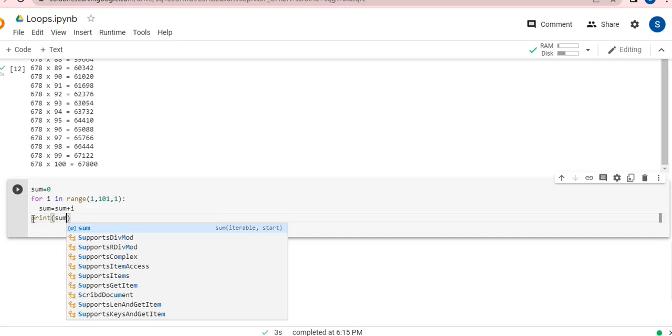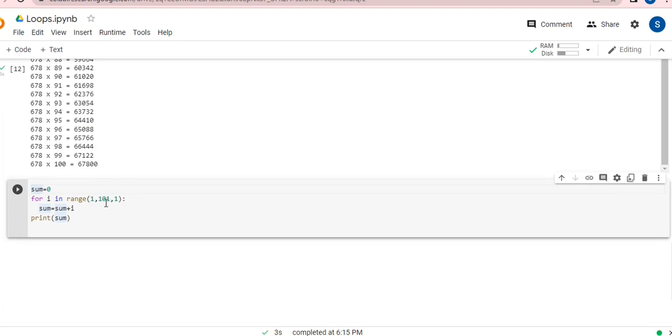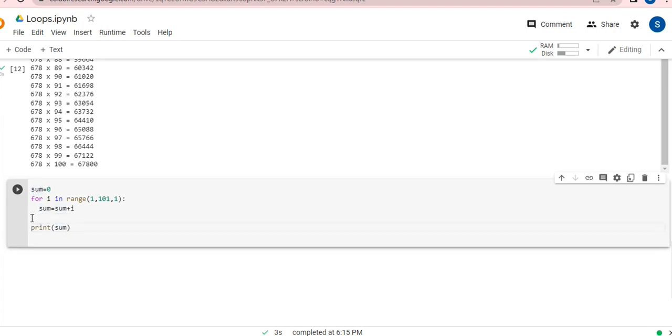You can see. So guys, I'm not doing anything. I've simply initialized sum with 0. I'm running my loop from 1 to 101. So my loop will be working from 1 to 100, one by one, and all numbers will be added inside sum. So once I come out, I can print over here sum, and I'll be able to see my total value. All values are added up and kept in sum, and that I can see.